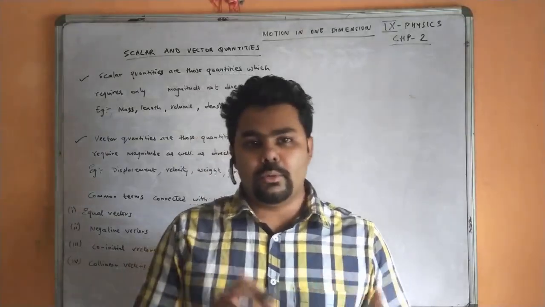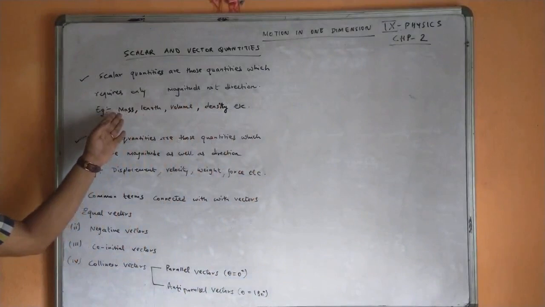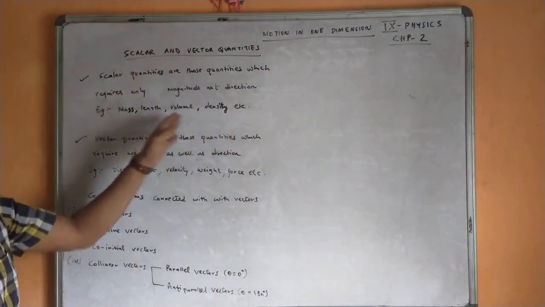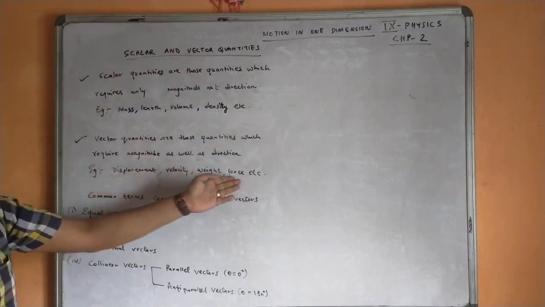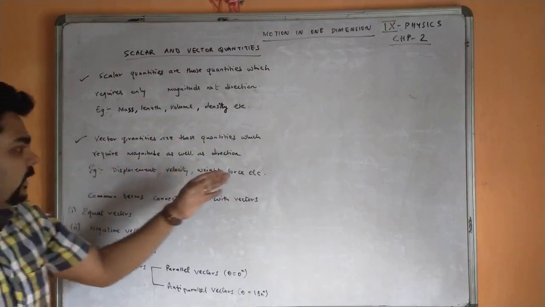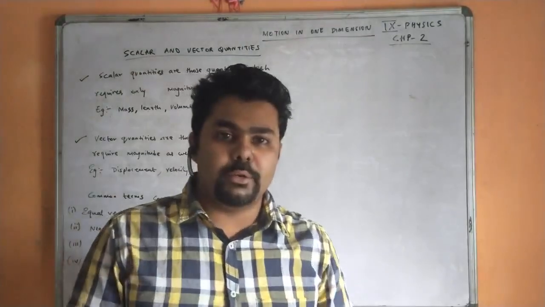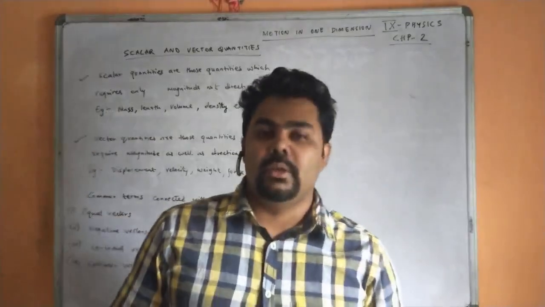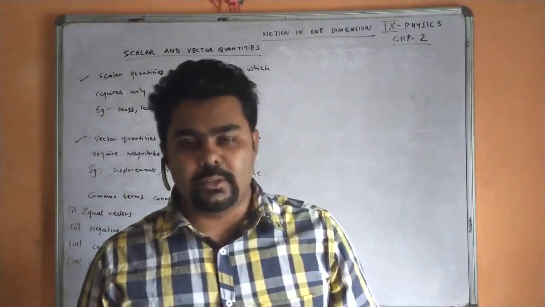Okay, so let's see which quantities come under scalar. Those are mass, length, volume, density. Displacement, velocity, weight and force come under vector quantities. These quantities depend upon direction. They have magnitude, and they also have direction. That's why they are called vector quantities. But those quantities which only depend upon magnitude are considered scalar quantities, right?